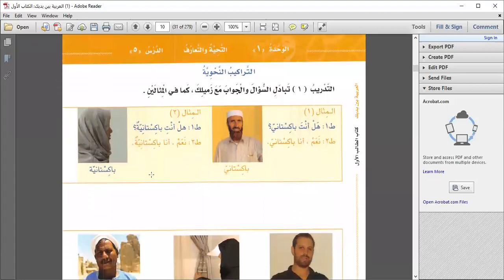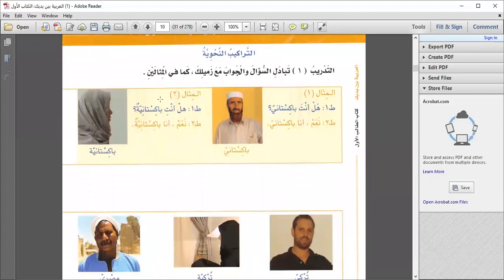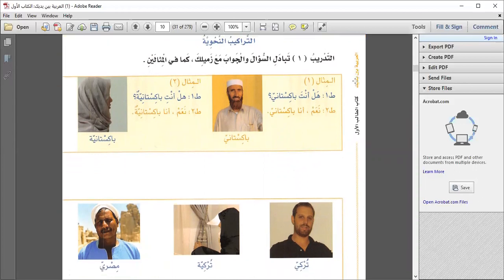Okay, next here is تراكيب نحوية. نحوية means grammar. So تراكيب means structure. So they have given grammatical structures here, so you can understand how you can make a sentence. This is a very good practice exercise for all the previous lessons you have taken.